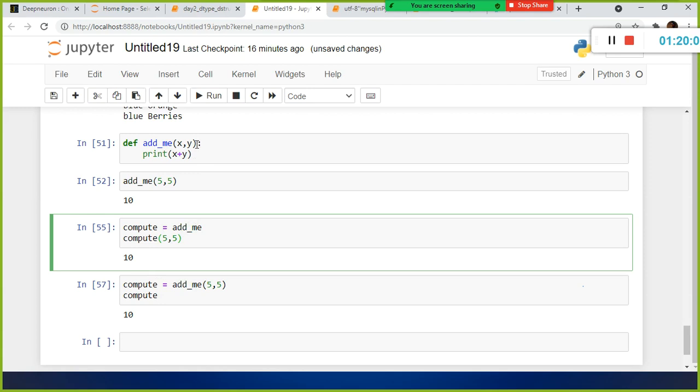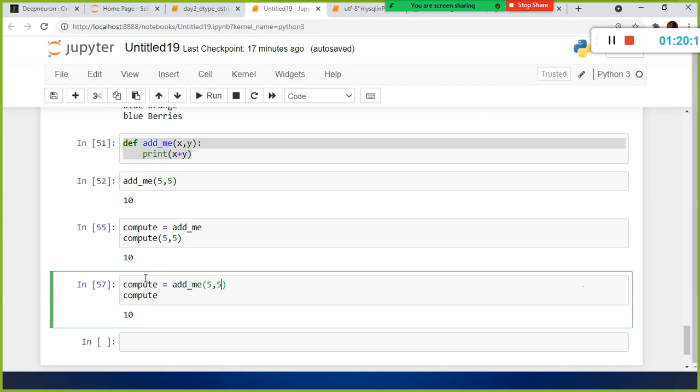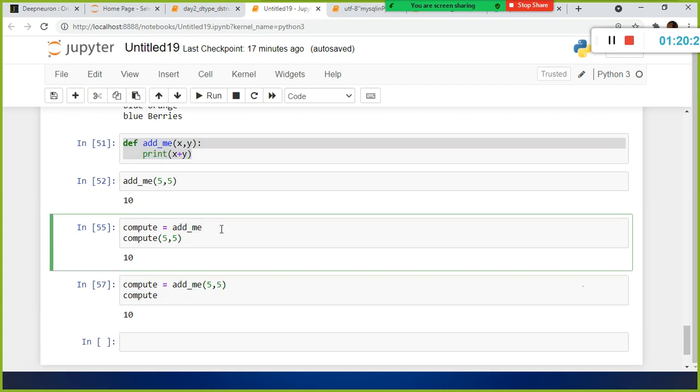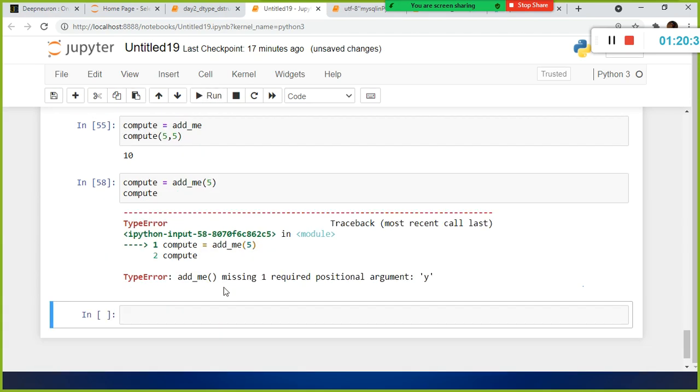And then these two values get passed here, and then it returns the value 10, right? And now let us see here. Here I use the parenthesis after the function name, and I need to specify the arguments for sure. 5 comma 5. If I specify only one argument instead of two, it will throw an error. Look here: missing one required positional argument.